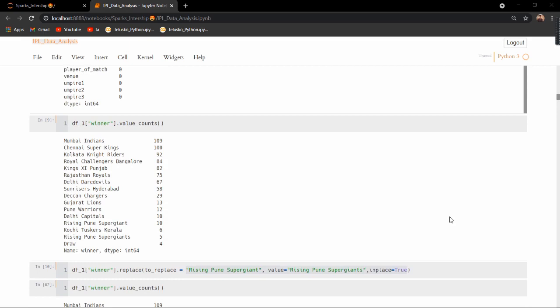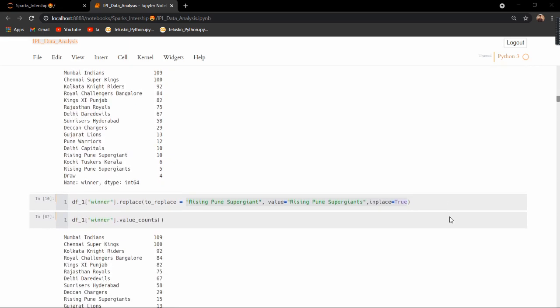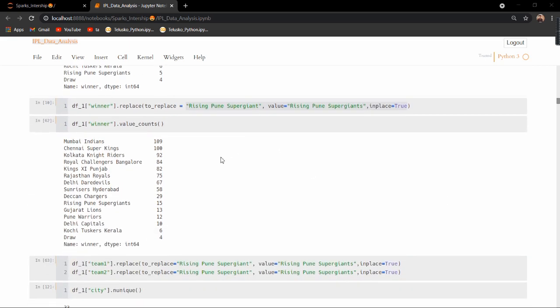Next, I find out the value counts of the winner column, which depicts the winning teams. In this column we can see that Mumbai Indians won 109 of the games, followed by Chennai Super Kings and Kolkata Knight Riders. The least winning teams were Rising Pune Super Giants and Kochi Tuskers Kerala. But here we can see that Rising Pune Super Giants occurred two times, and that is an error. We have to replace those values. I replaced Rising Pune Super Giant with Rising Pune Super Giants, and after that it's converted to a single string.